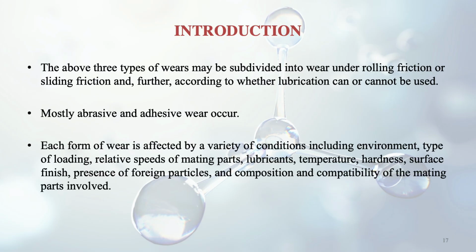Each form of wear is affected by a variety of conditions, including the environment, the type of loading, relative speeds of the mating parts, the lubricants used, the temperature at which we are working, hardness of the surface, surface finish, presence of foreign particles, and composition and compatibility of the mating parts involved. So that many factors can influence wear.